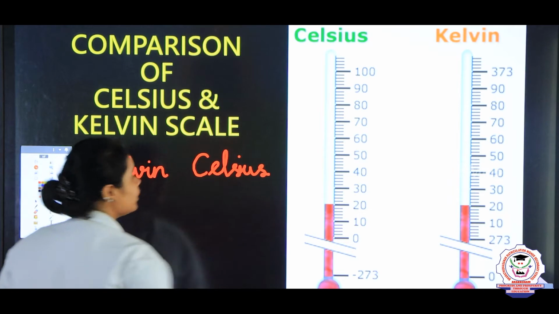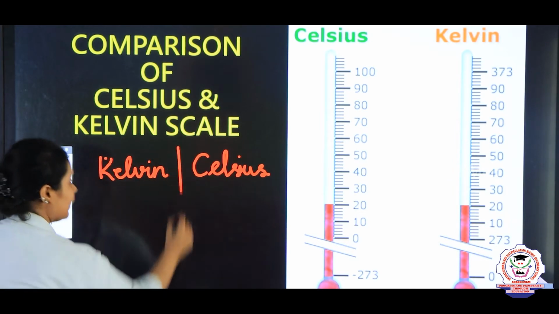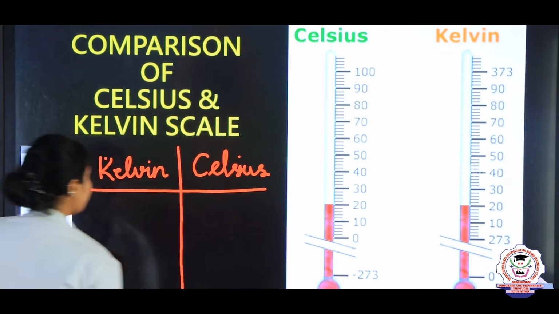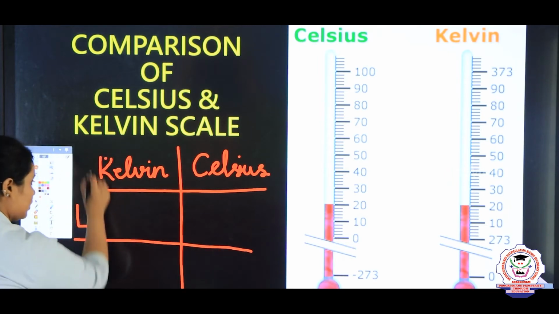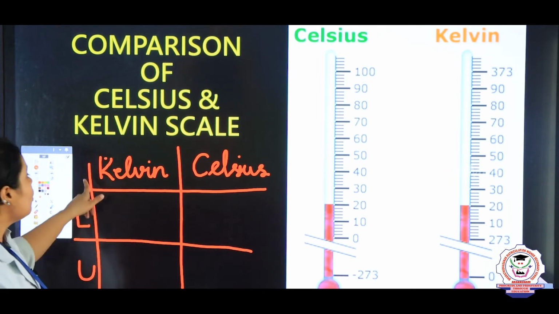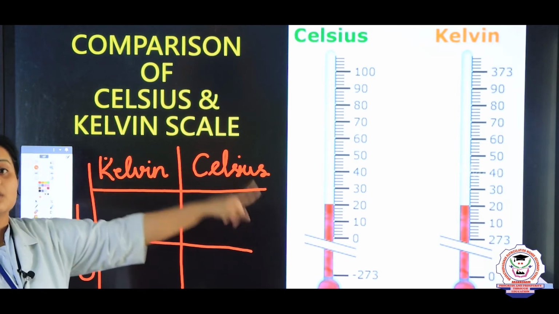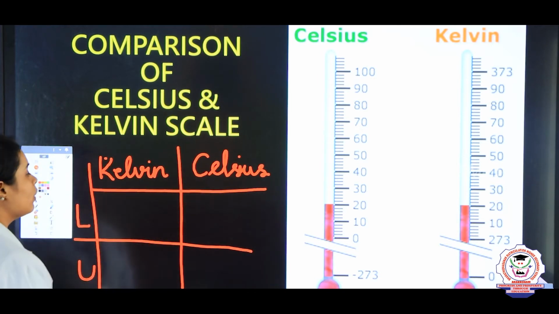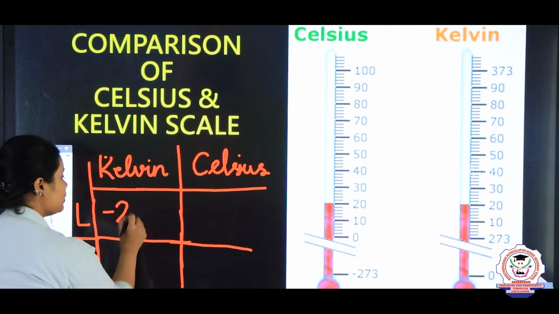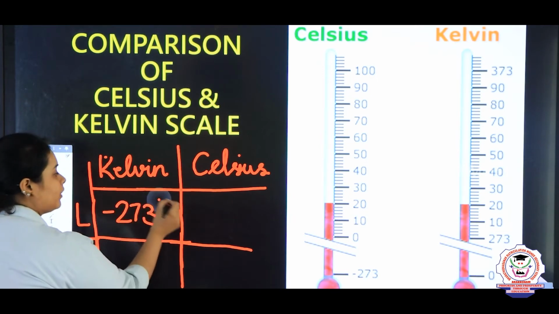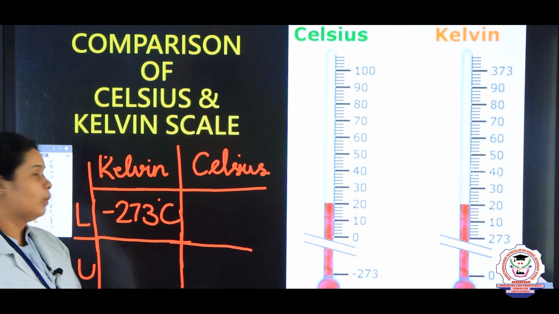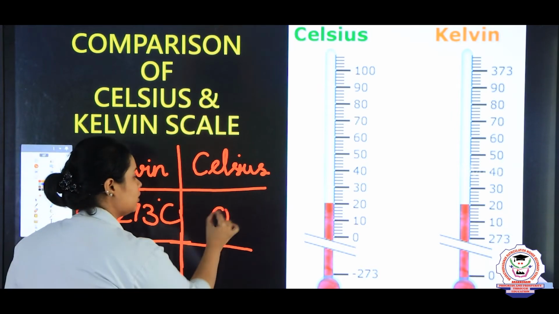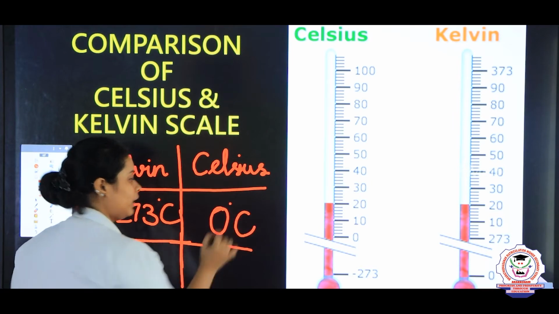So children, here you saw that if you are making a box, here you can see the lower limit and the upper limit. Okay. So here the lower limit of the Kelvin scale was 273 Kelvin, which is minus 273 degrees Celsius if you want to compare, or you can even write it as 0 Kelvin, and here in degree Celsius the value was 0 degrees Celsius.